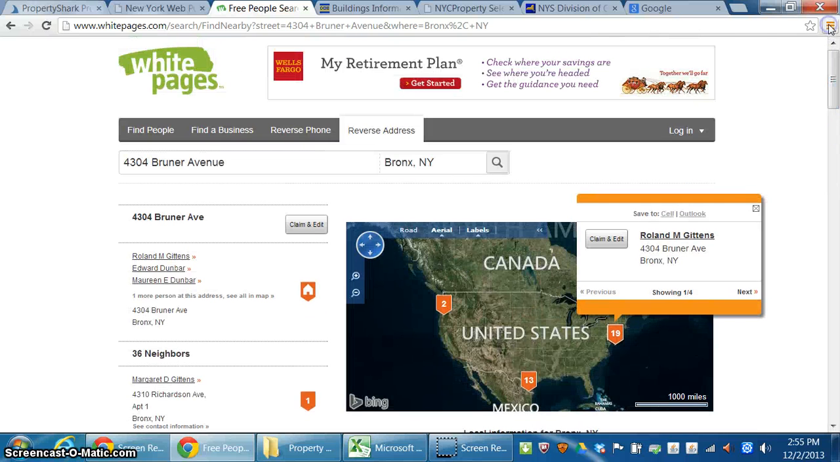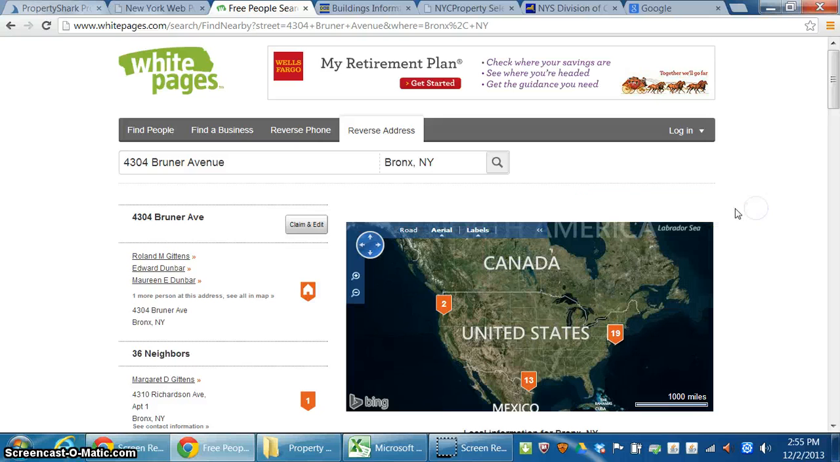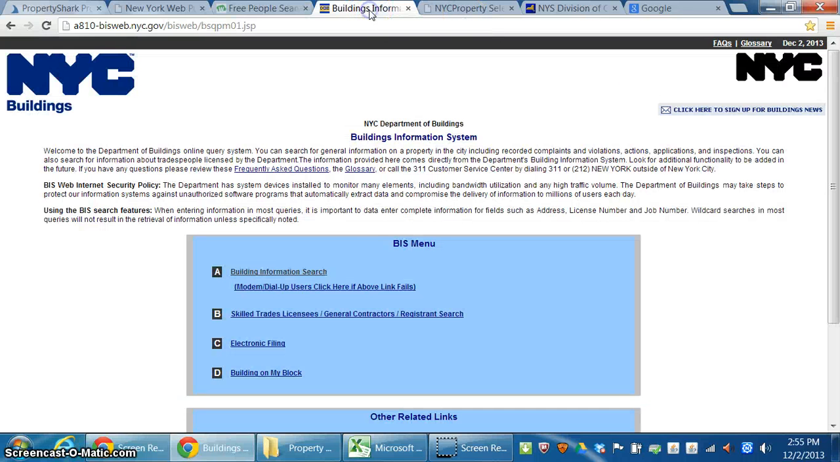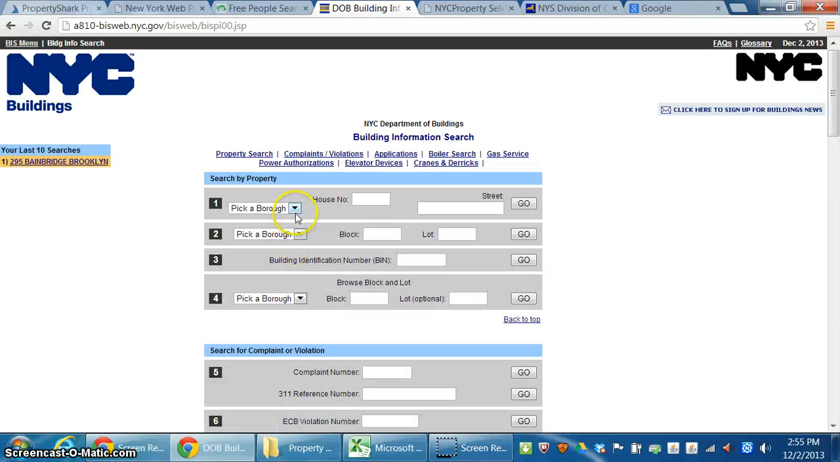Alright. So we've checked the white pages to no avail. We've checked ACRIS to no avail. Then we will come here to the building information systems and see if there were any permits, anything like that filed on the property. We come here to building information search, and we can either put in the address here or the block and lot. I choose to do the block and lot. It's just simpler. If you recall, it was 3335, 135.